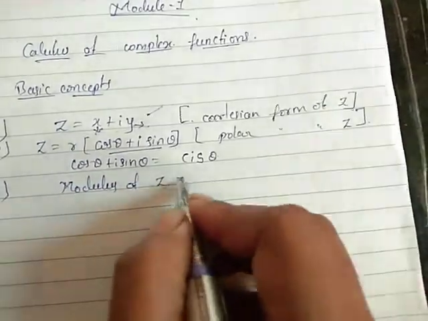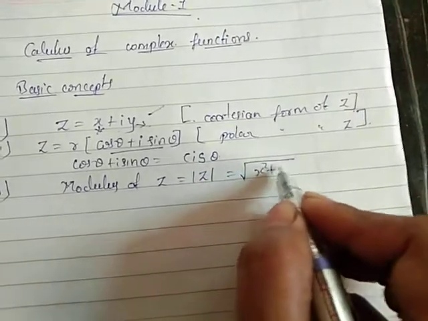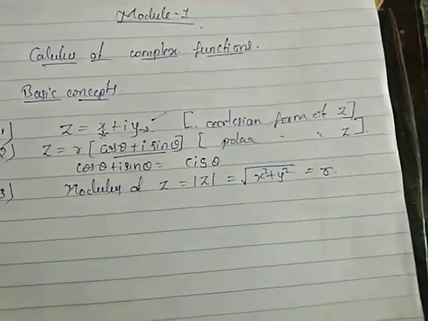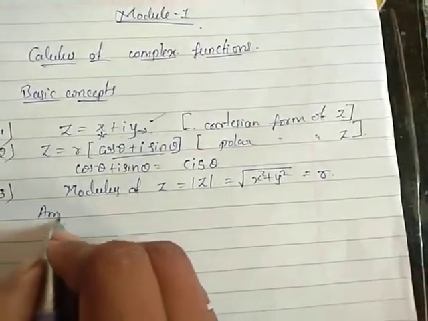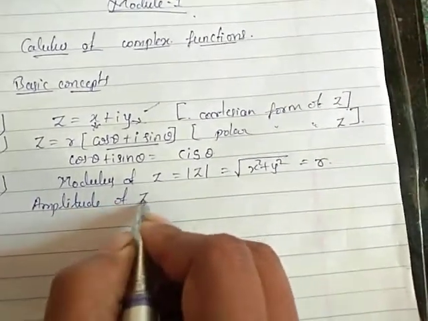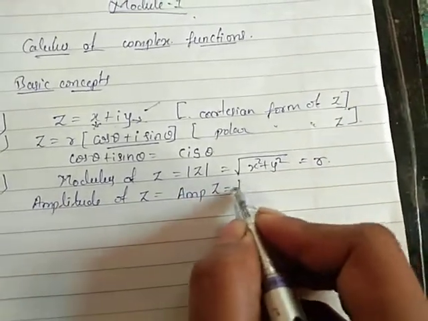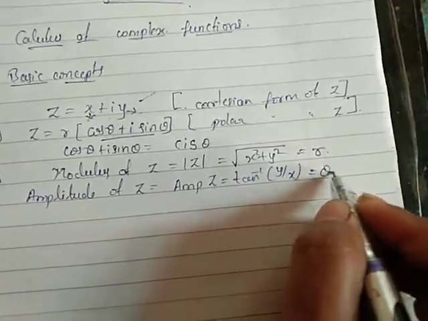The modulus of z is indicated by mod z equal to square root of x square plus y square, which is also equal to r. And the amplitude of z, amp z, equal to tan inverse of y by x, equal to theta.